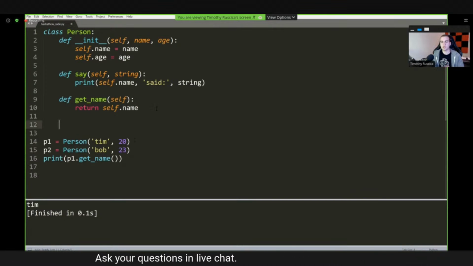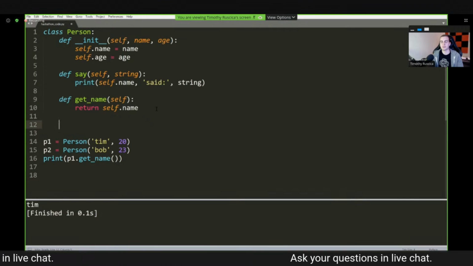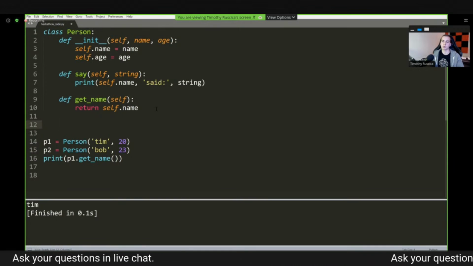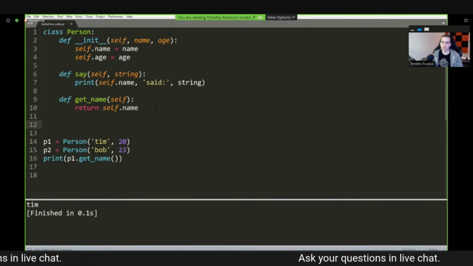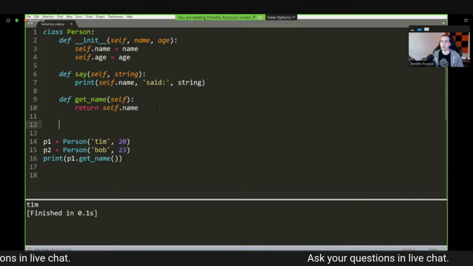First of all, the reason why you would want to implement a getter or a setter is because you want something specific to happen when you're retrieving an attribute, or updating or setting the attribute, right? Hence the name set. For example, let's say I don't want to have any people with a name that is one character or less. They have to have at least, let's just go with, 2 characters.